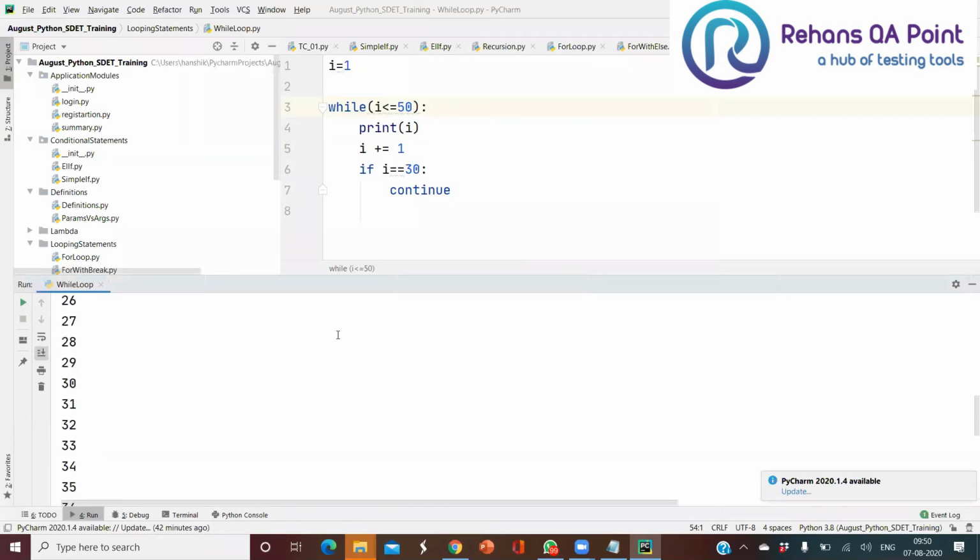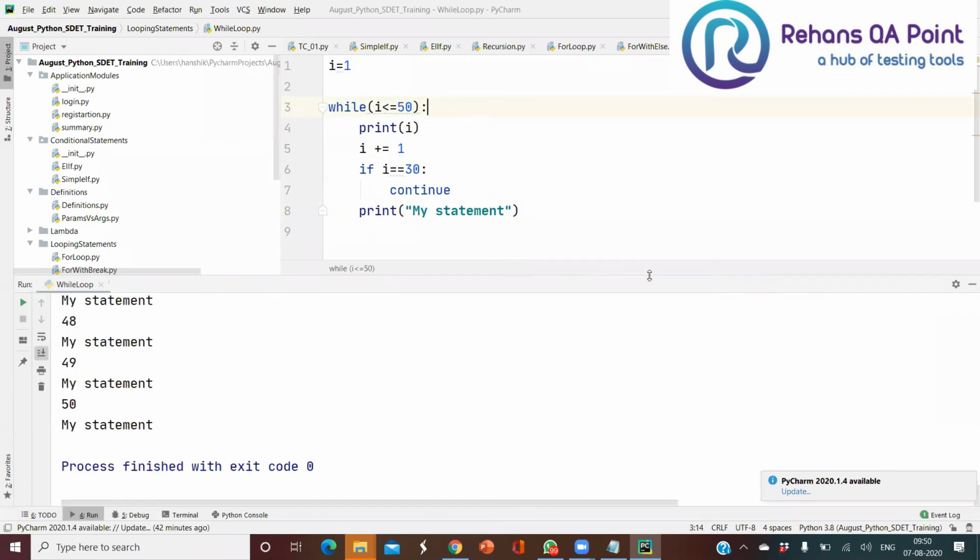So now if you go and see here, if there is any statement available here, write print of my statement here. Right, now let's go and run. Then we can understand.